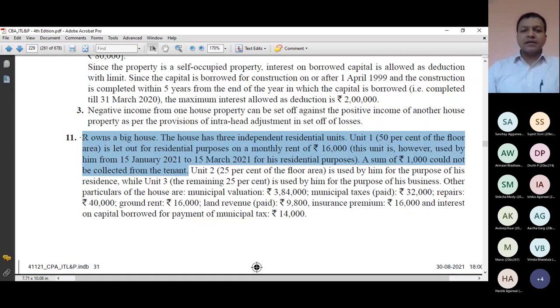Monthly rent is 16,000. Read these 4 lines and tell me how much is rental income entitled, because from this value I will deduct unrealized rent and vacancy loss. I will multiply 16,000 with what?